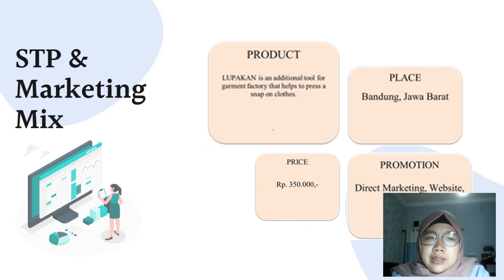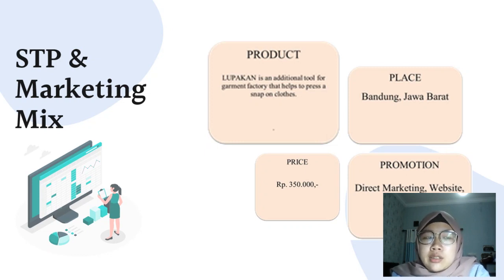Here's our marketing mix for the Gazara Corporation. From the product point, Lupakan is an additional tool for garment factories that helps to press a snap on clothes. From the place point, Gazara Corporation is located in Bandung, Jawa Barat.